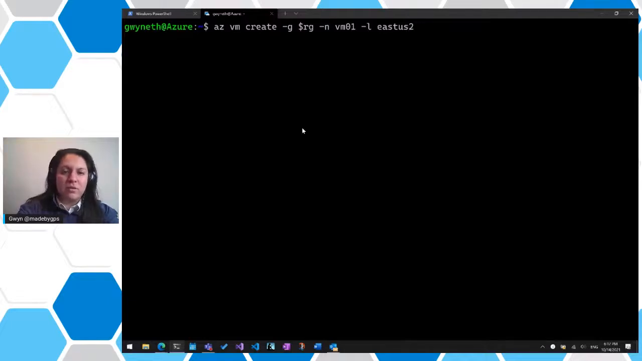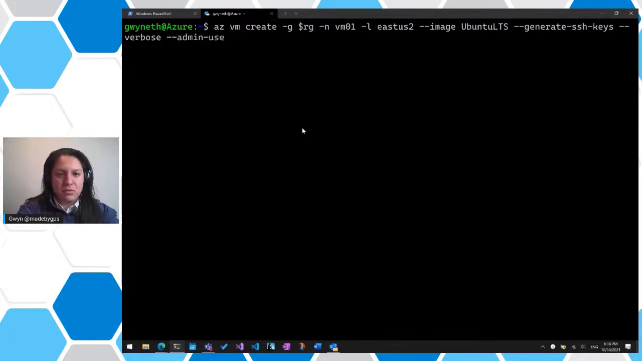We also need to provide the image that we're going to be using, and in our case, we're going to be using Ubuntu LTS. Ubuntu, did I spell it correctly? Yes. And finally, I said we're going to generate SSH keys so we can remote into it once it's available, and then we're going to say verbose. And I also forgot admin username. We'll just set that to Azure user. And then we said verbose too as well.